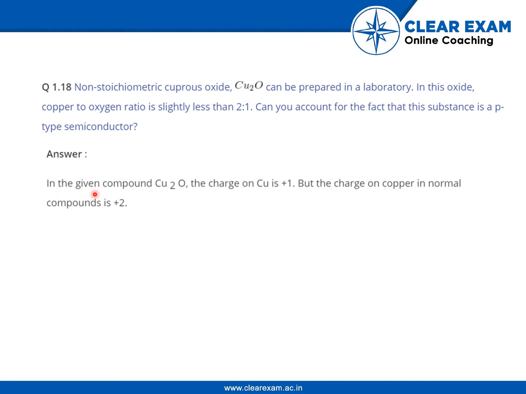So, in this given compound Cu2O, the charge on Cu is +1. You can see the charge on O is -2, and here we have +2 from 2 coppers. So, +2 by 2 gives us +1.